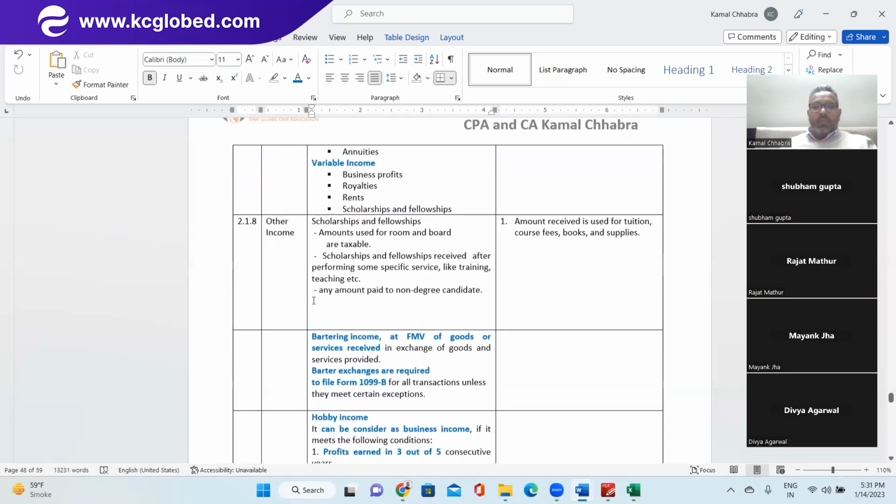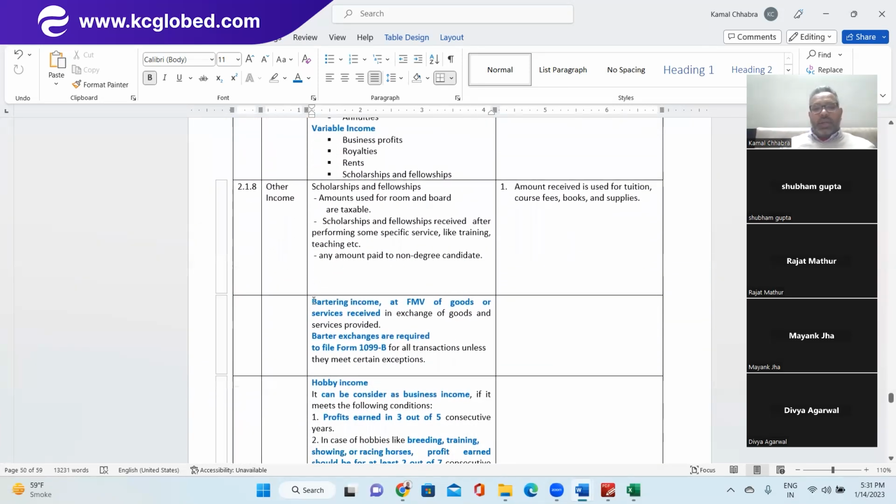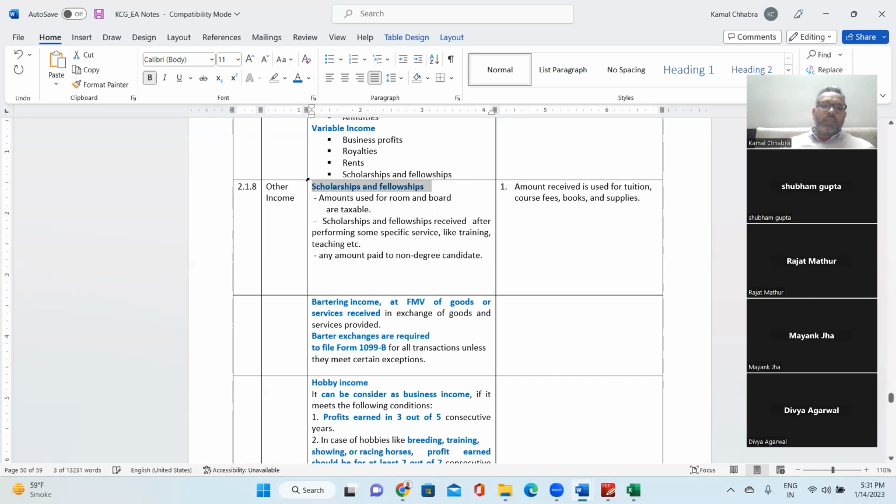Yes, sir. Okay, so the second thing is other income. Other income has a few categories. First one is scholarship and fellowship. What is scholarship and fellowship? Any idea? Any idea what is scholarship and fellowship? Come on, guys. Are you with me?